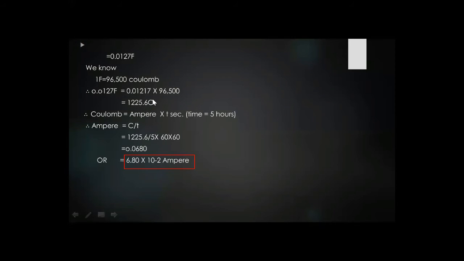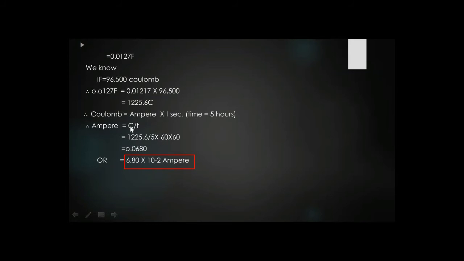Now in this numerical we are finding how much current is passed. Coulomb is equal to ampere multiplied by time in seconds. This is the formula for coulomb. But here we are tasked to find the current in ampere, so this formula will change. Time is given as 5 hours, so first we change it into seconds. The formula is simplified as ampere is equal to coulomb over time. So we have changed the formula according to our need.